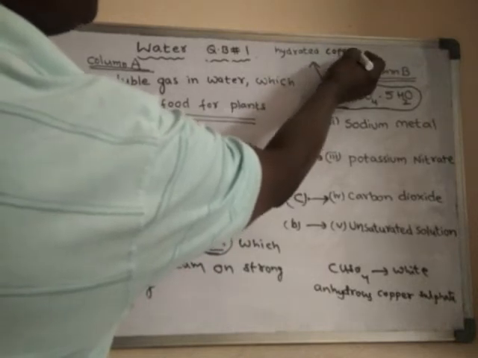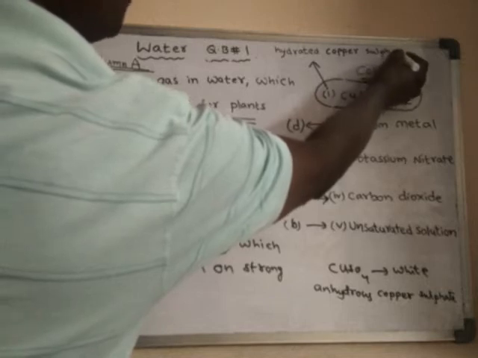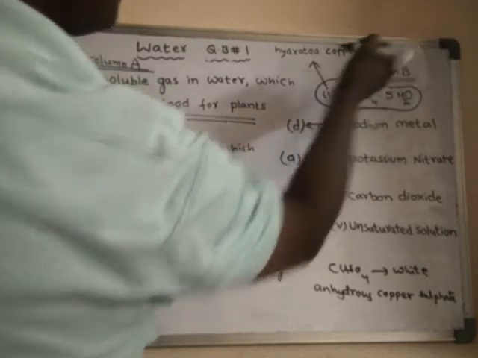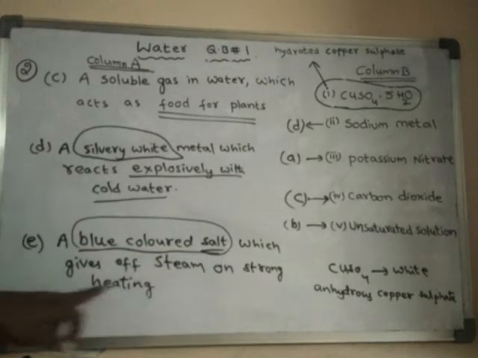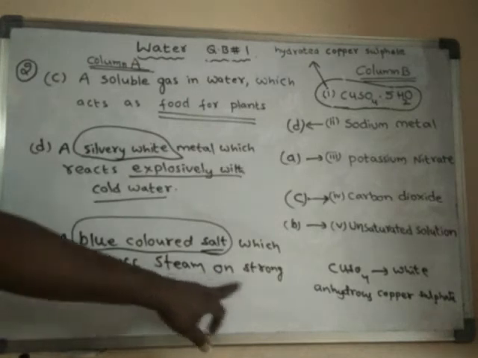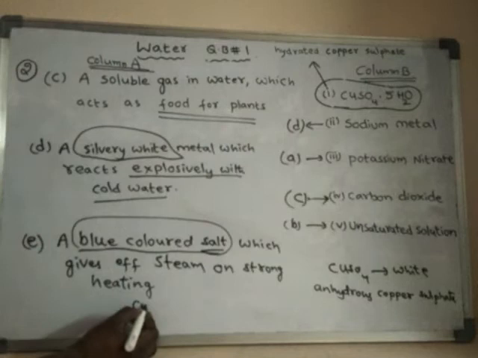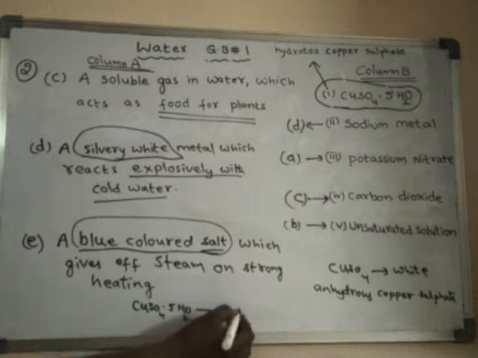Okay, it's a hydrated copper sulfate salt. Right. So here the question is: a blue colored salt which gives off steam on strong heating. See this particular salt, hydrated copper sulfate. If you heat it, what happens?